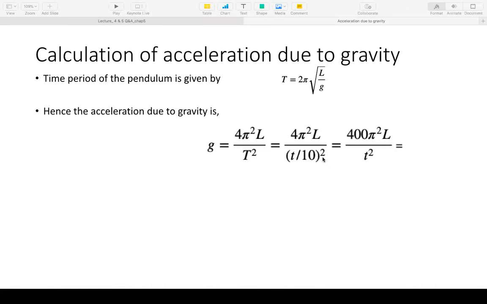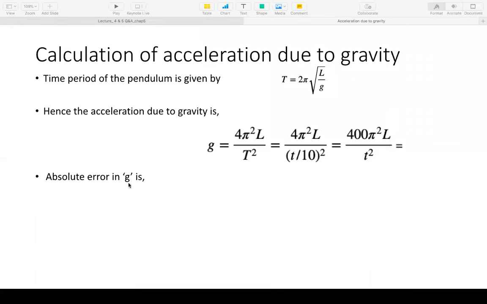So what we do is we take the 10 squared upstairs and make it 400 pi squared L upon t squared. So L is an actual observed quantity and t is also an actual observed quantity, so that when we do propagation of error analysis, we will be using the actual errors that we found from our observation. So using this formula, you will finally calculate g, using L average and T average.